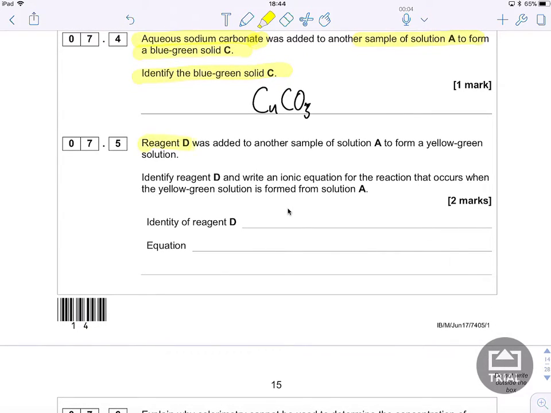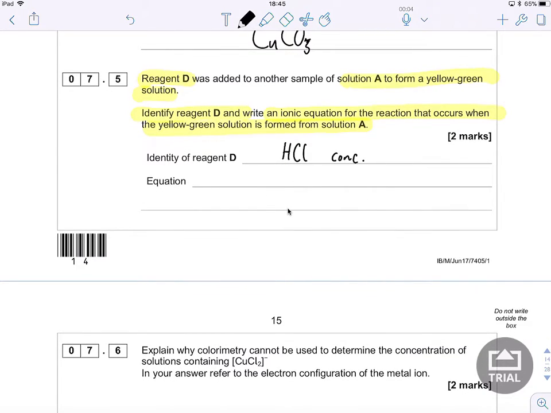Okay. Reagent D was added to another sample of solution A to form a yellow-green solution. Identify reagent D, and write an ionic equation for the reaction that occurs when the yellow-green solution is formed from solution A. So the only yellow-green solution that I can make with copper is when I add concentrated hydrochloric acid. And my equation, I need my copper, so I need solution A again.